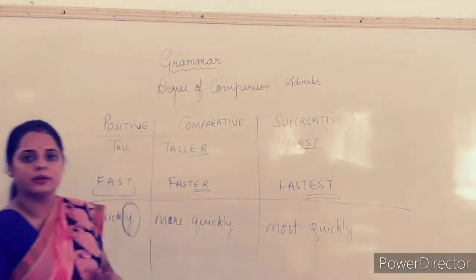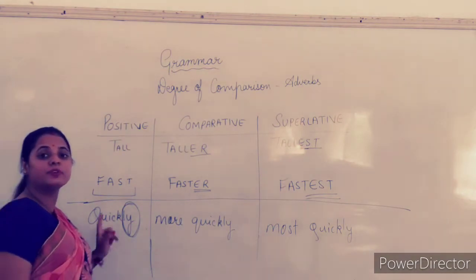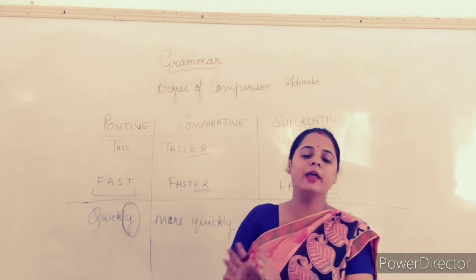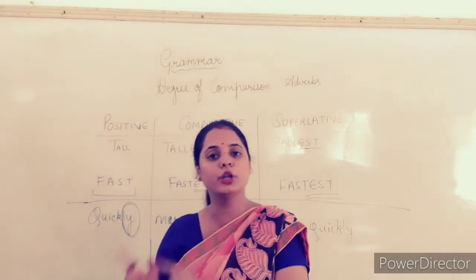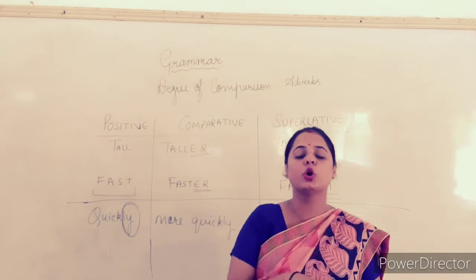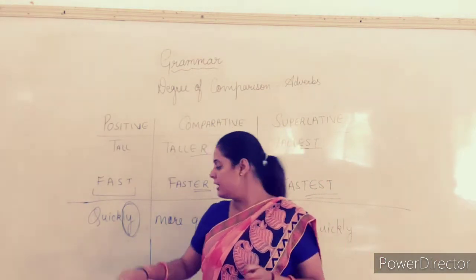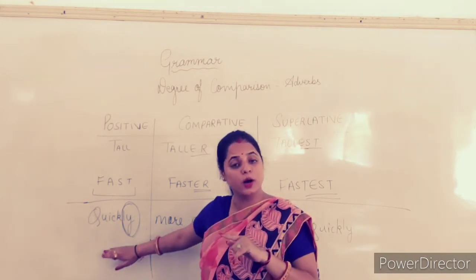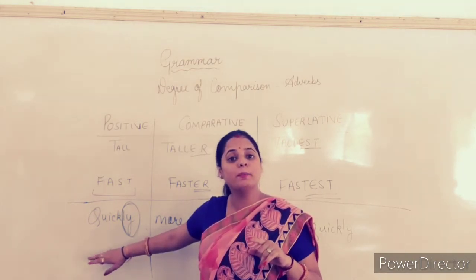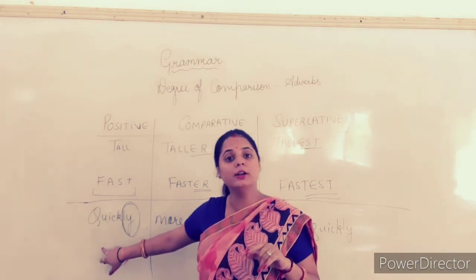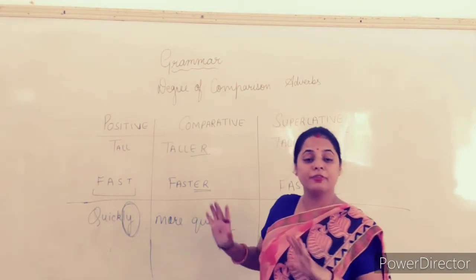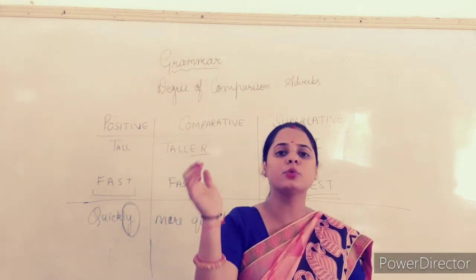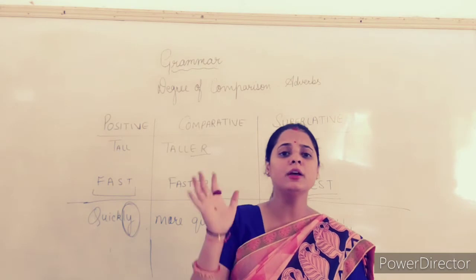Right? See, these are the adverbs which are ending with ly. When an adverb is ending with ly, you need to add more and most to show the degree of comparison. That is, here, quickly will remain constant. There will be no change in this word. Why? Because it is the initial state of the degree. Now when we are comparing, for example, if I say she runs quickly.